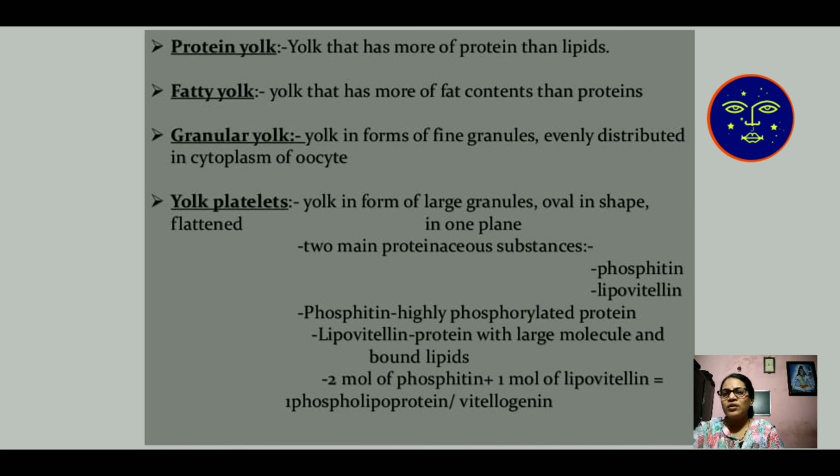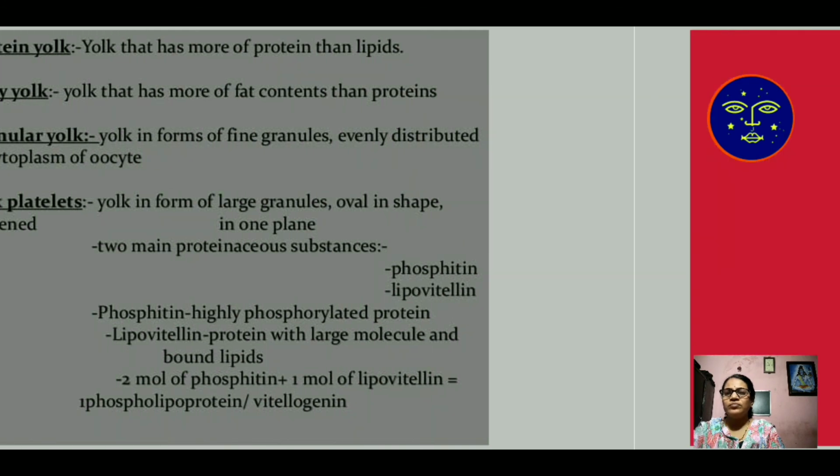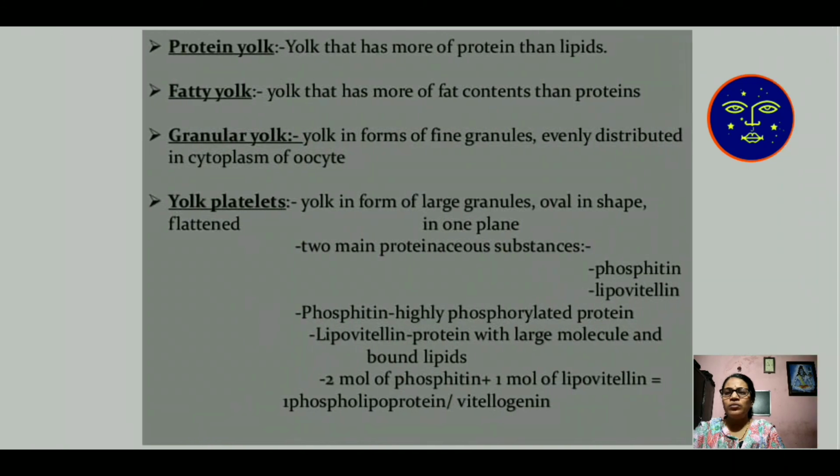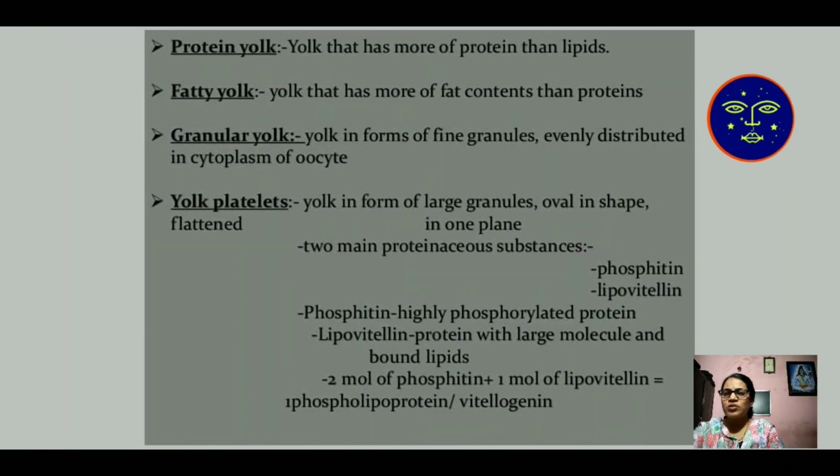Two main proteinous substances are phosvitin and lipovitellin, etc. This is all about the process of oogenesis. After that, the ovum is produced. The ovum prepares an egg, and the egg is ready for fertilization. So this is all the process of oogenesis. Thank you.